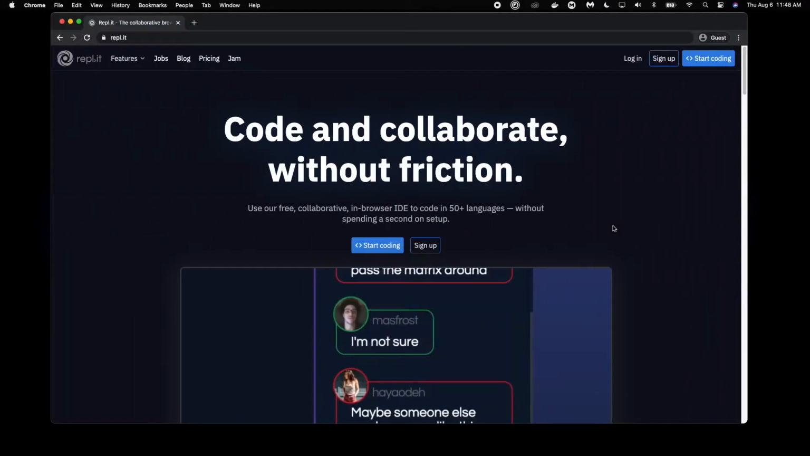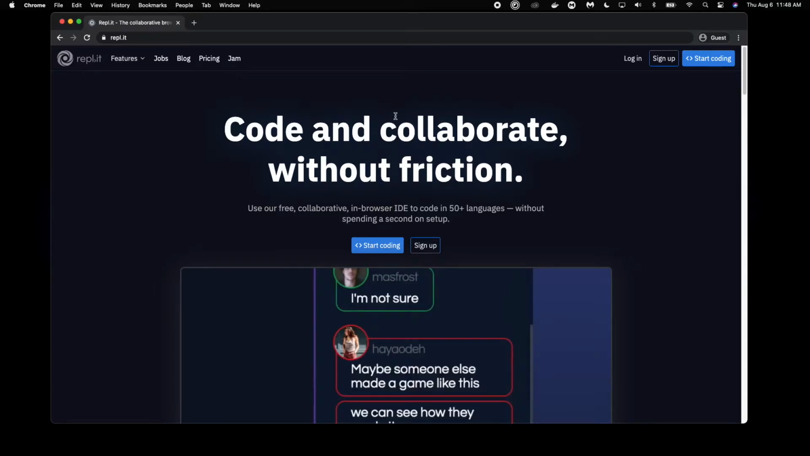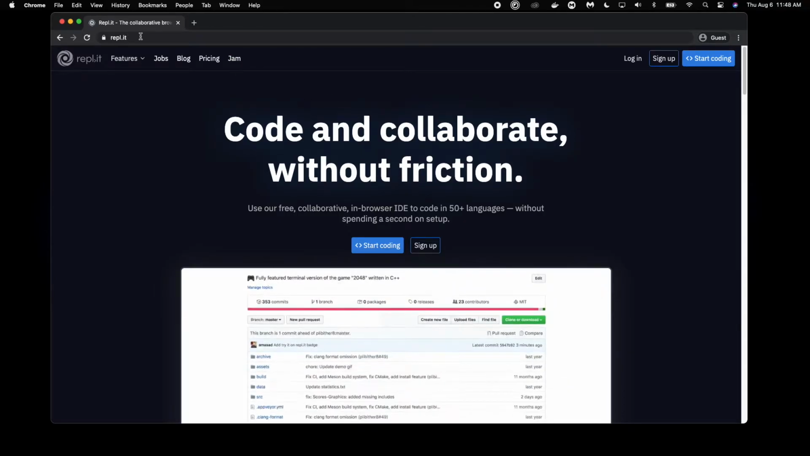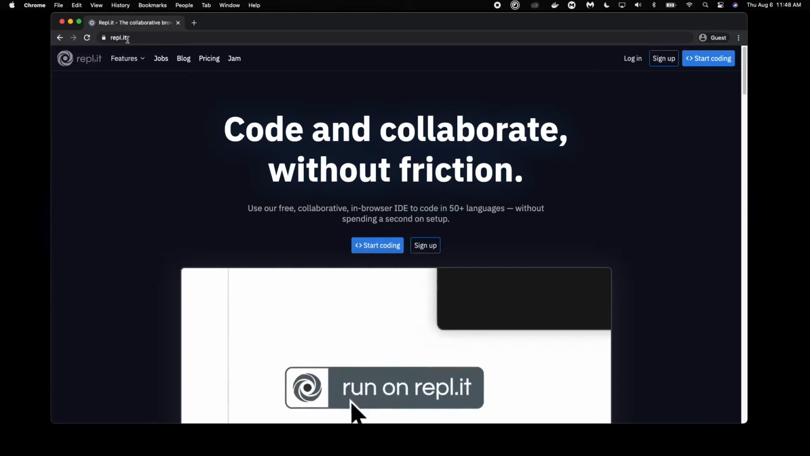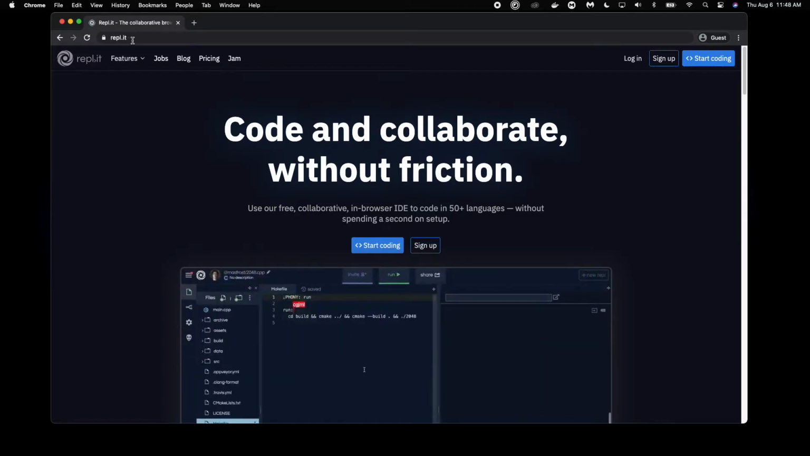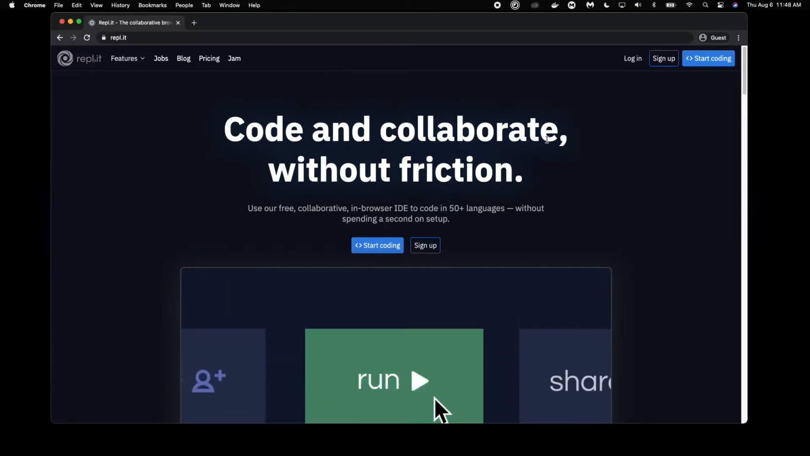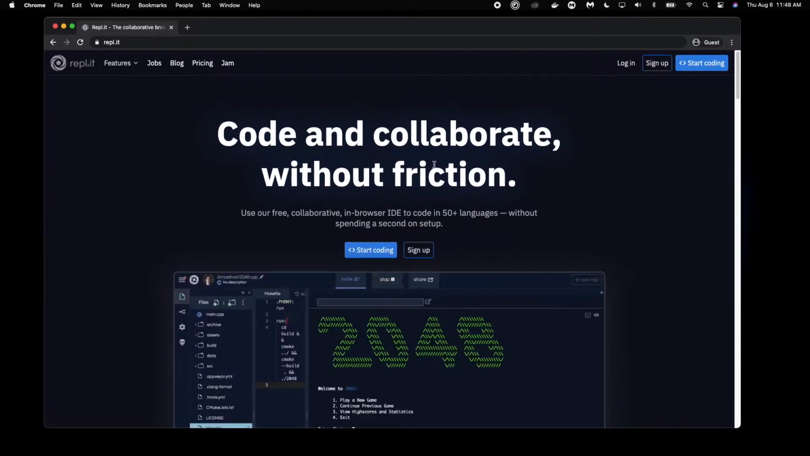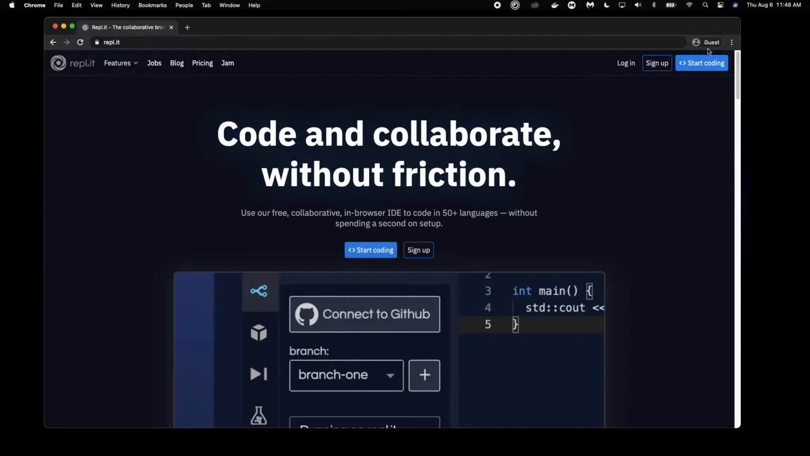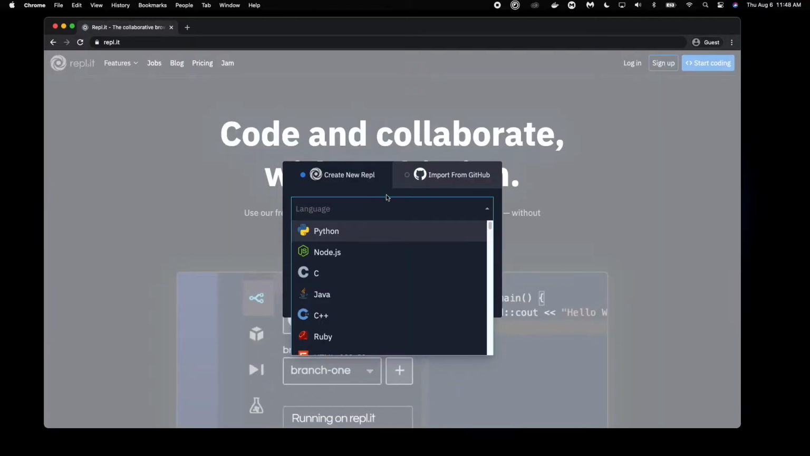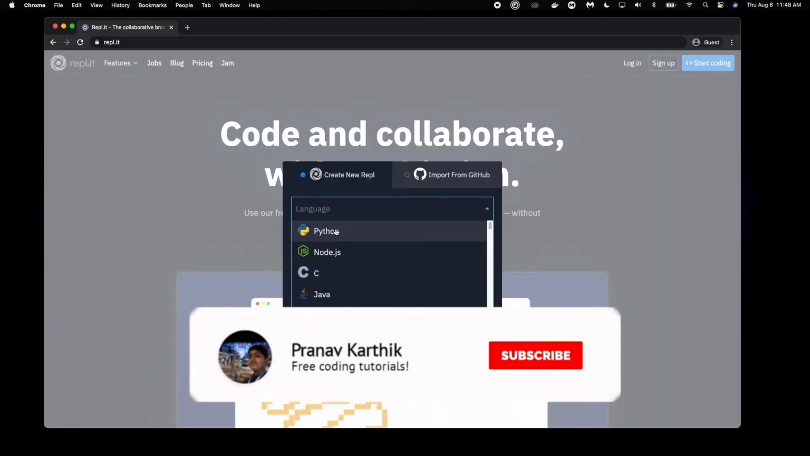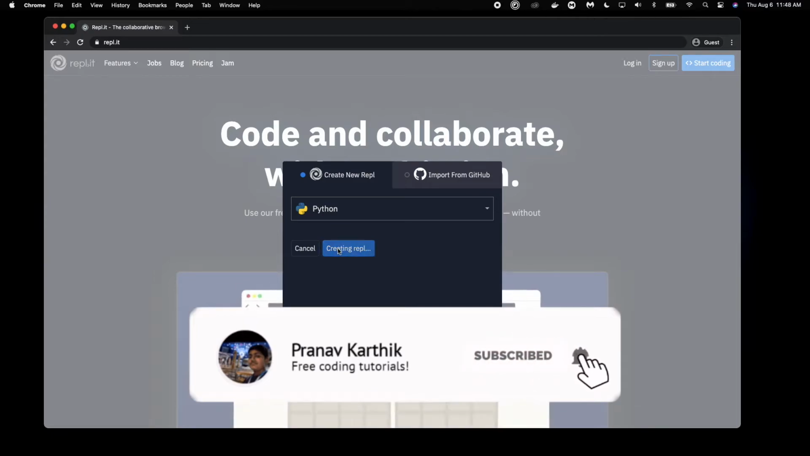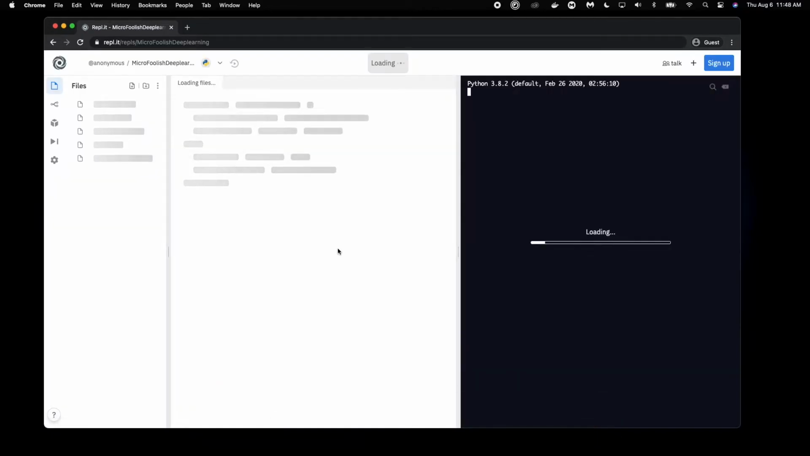Right over here in a new tab, I've opened up the REPL.it IDE. You can access it just by typing out repl.it. This is their homepage, and we can actually just start coding by clicking on the Start Coding button in the top right or the middle. I'm going to select the Python language and then just click Create REPL. And boom, here we are.